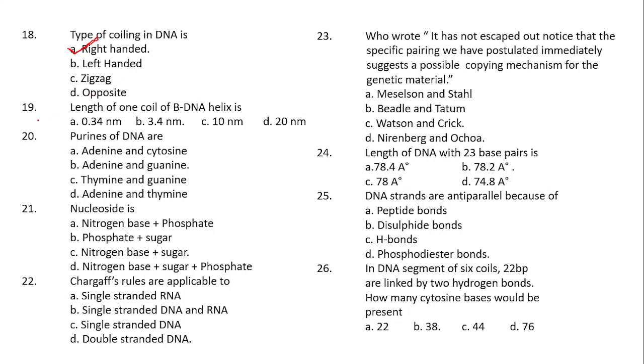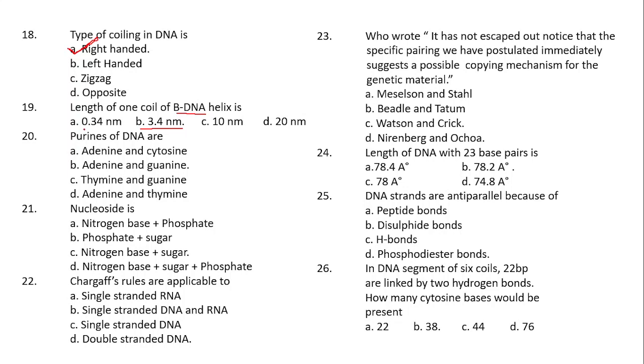Right? Coming to the next question, that is the 19th question. Length of one coil of beta DNA helix is, that means one complete turn of beta DNA helix, what will be the length? It is 3.4 nanometer or 34 angstrom.